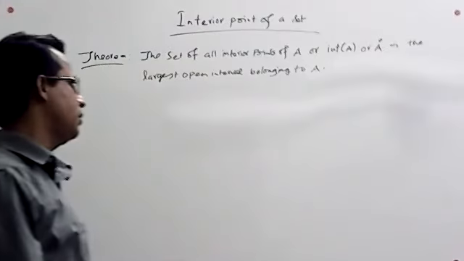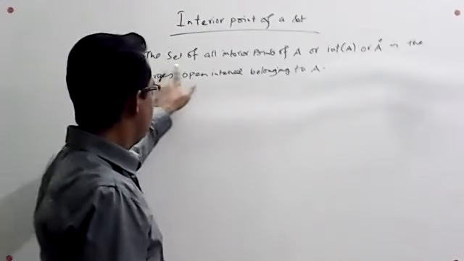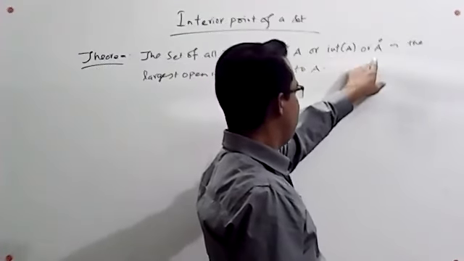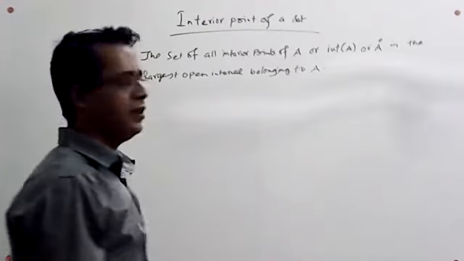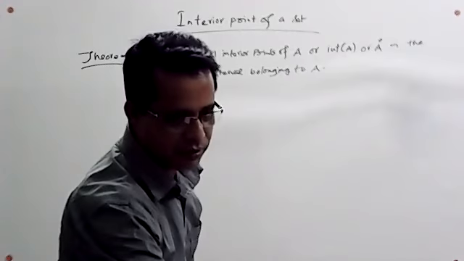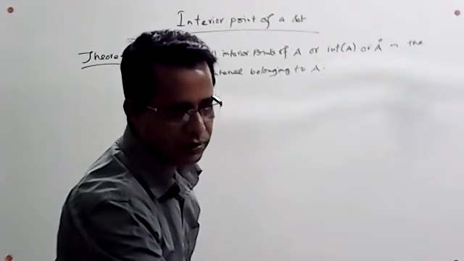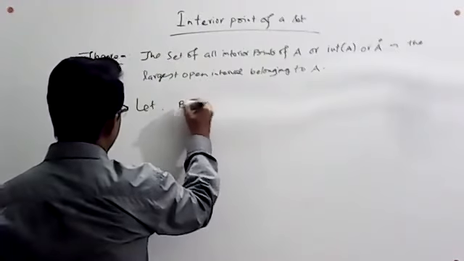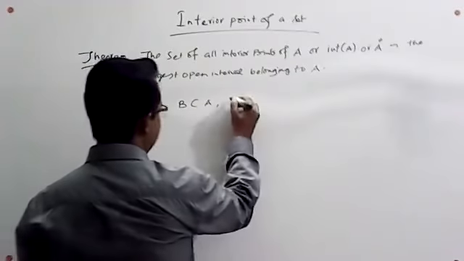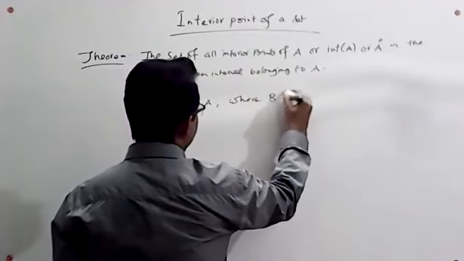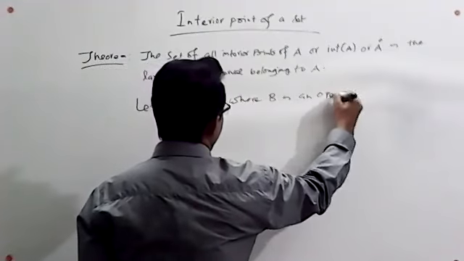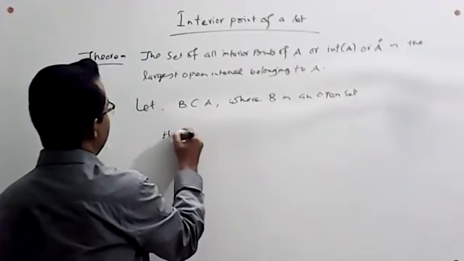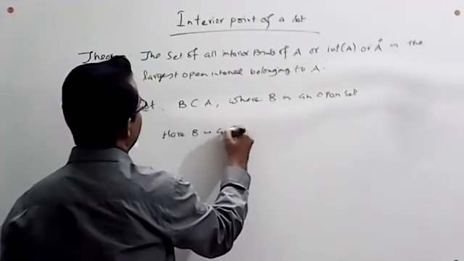Our theorem is as follows. The set of all interior points of A, denoted by interior of A or A naught, is the largest open set belonging to A. We will try to prove this theorem using some logic. Let B be a subset of A, where B is an open set.